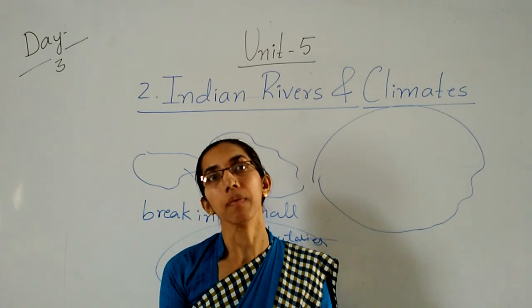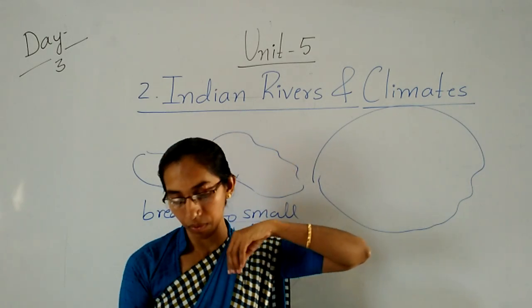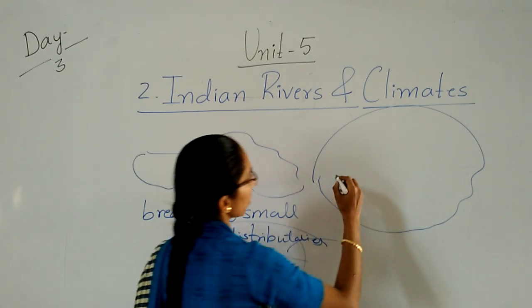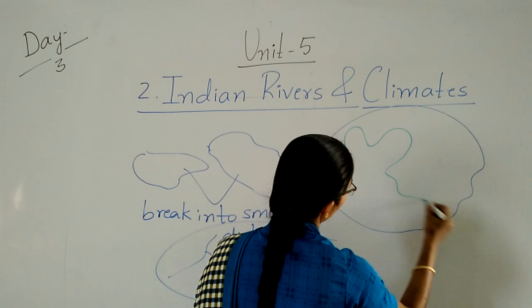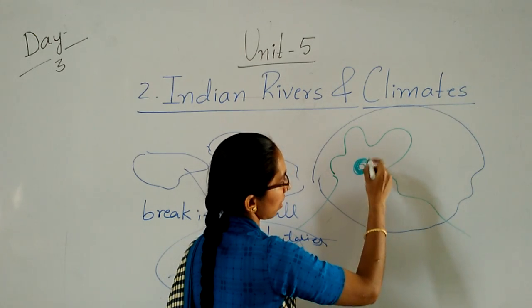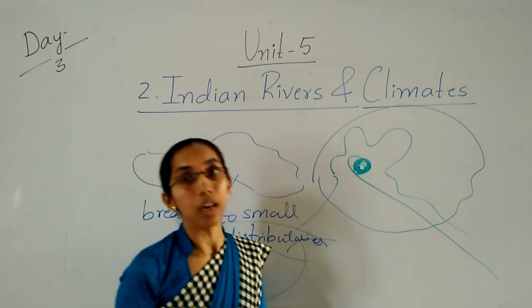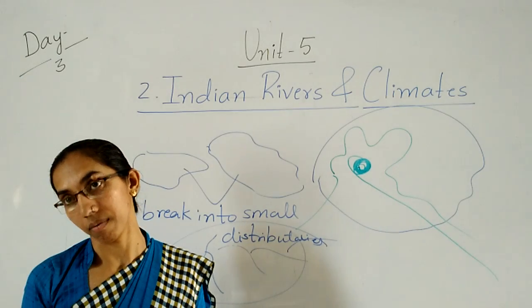So Himalayan river means what? Which rivers originate in the Himalayas? Birthplace is here only. It starts from here only. Those rivers are called the Himalayan rivers.